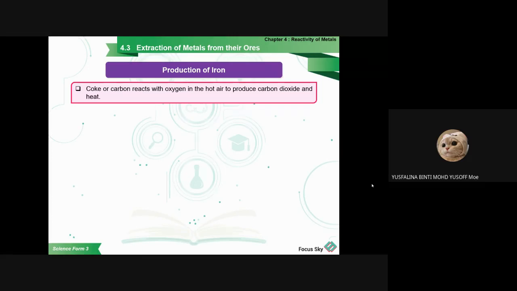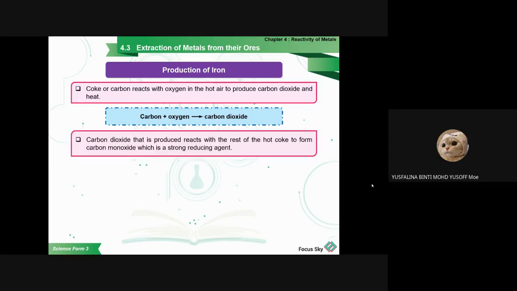So for the production of iron, coke or carbon reacts with oxygen in the hot air. The hot air comes in from the bottom, right? So the coke and the carbon react with oxygen in the hot air to produce carbon dioxide and heat. The carbon, which comes from the coke, mixed with the oxygen in the hot air produces carbon dioxide.